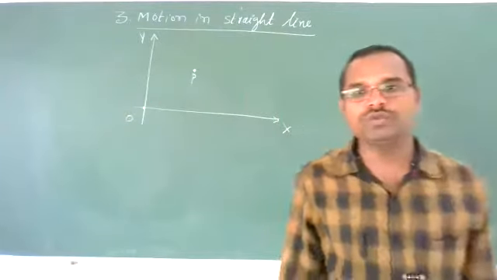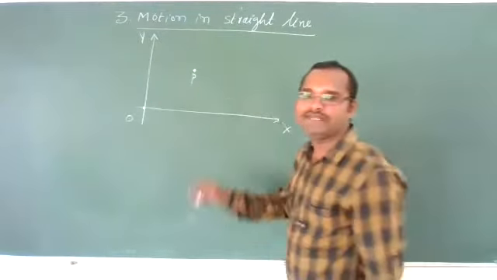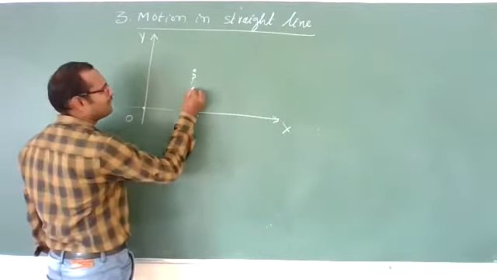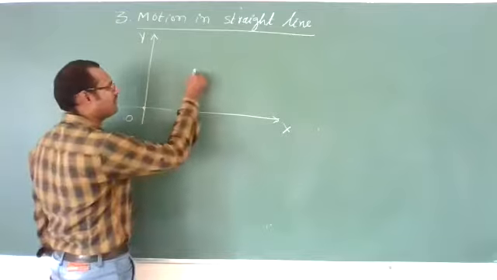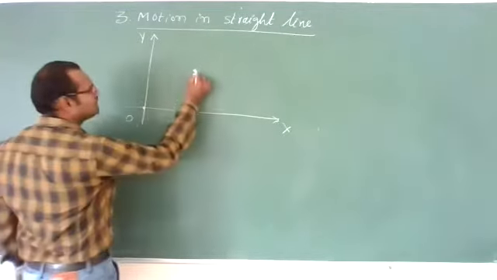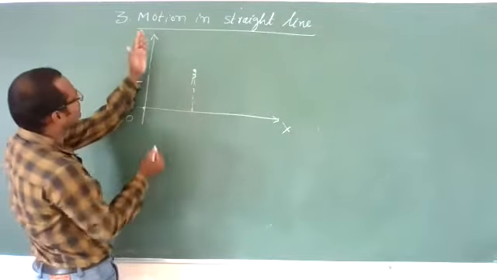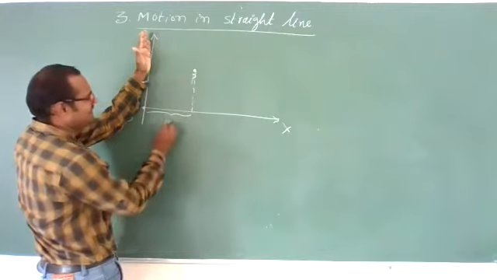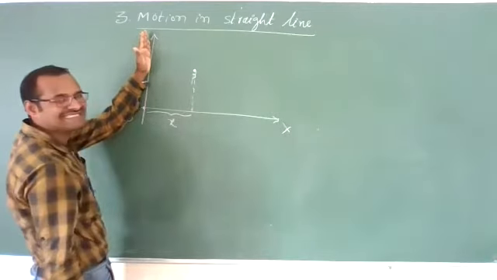Now, to give the location of this point, what should we do? Simple: drop one perpendicular from this point. This perpendicular from the y-axis, at what distance is it? That distance we call x.